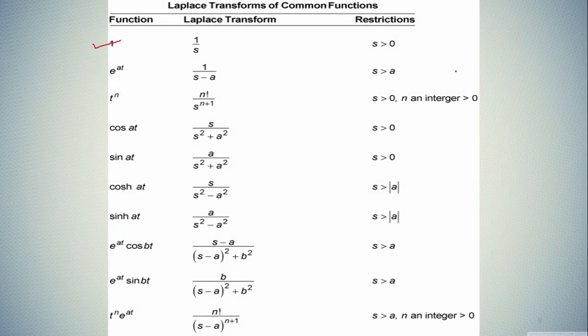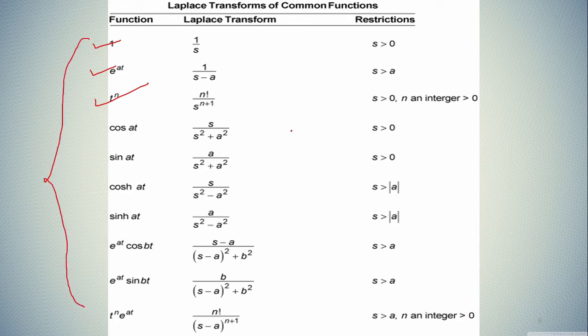If you put in the limits 0 and infinity, you will get the value 1 upon s. Same way you can find for e raised to at, which will be 1 divided by s minus a. If you find for t raised to n, it will be n factorial divided by s raised to n plus 1. We are not going to find the Laplace transformation of each and every thing because that is a different subject, but for this course I am assuming that you are able to find the Laplace transformation of all these things.